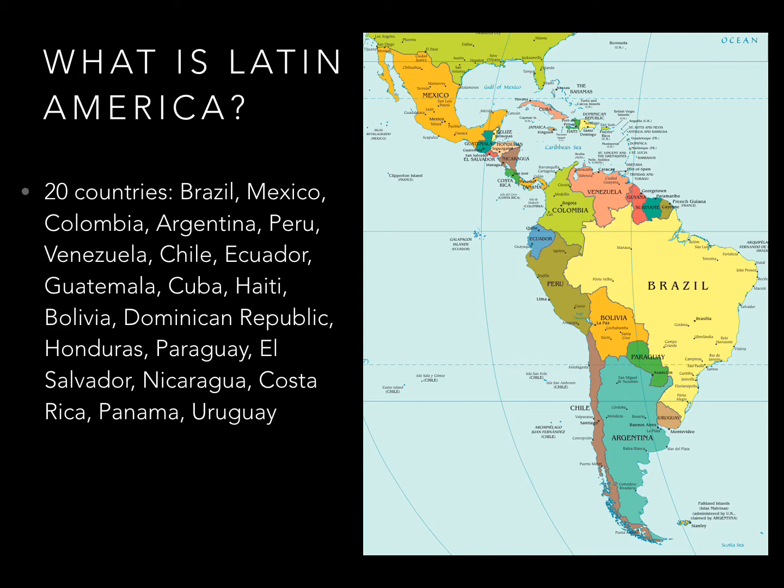Note on the map, above Brazil, to the east of Venezuela, along the Atlantic coast, there are three small countries: Guyana, Suriname, and French Guiana. Those three countries, and also numerous islands in the Caribbean Sea, are not considered part of Latin America. That has to do with the fact that either they're not independent countries, they're still part of a European power, or they do not speak a Latin-derived language.